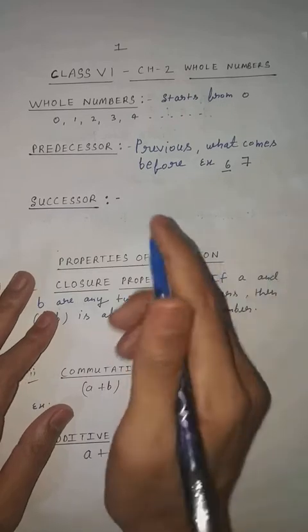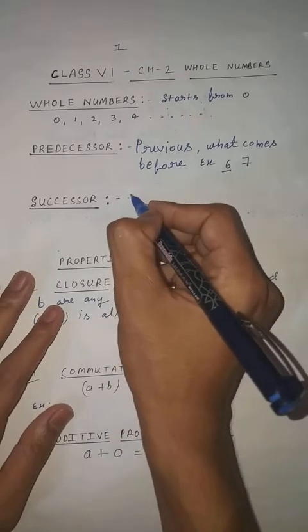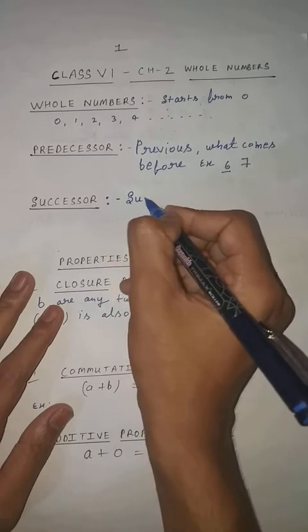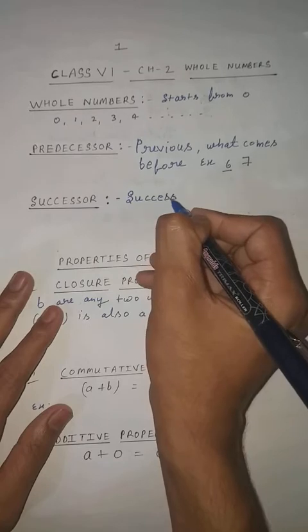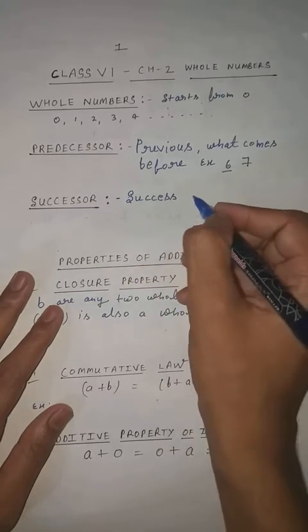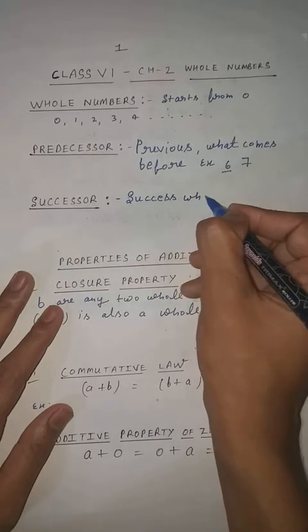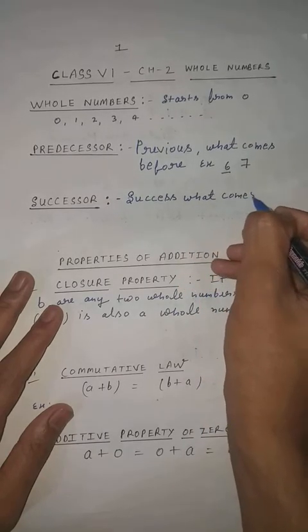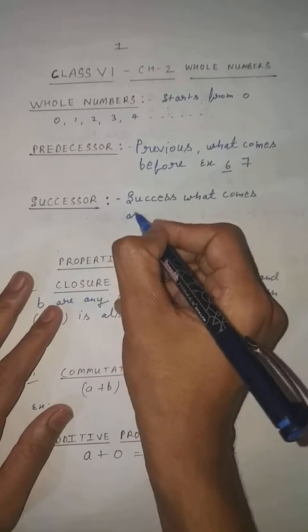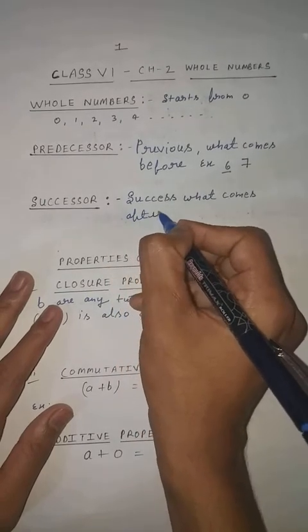Clear to everyone? Now successor. As the name indicates, it means success. What is the meaning of success? It means what comes after. Clear?